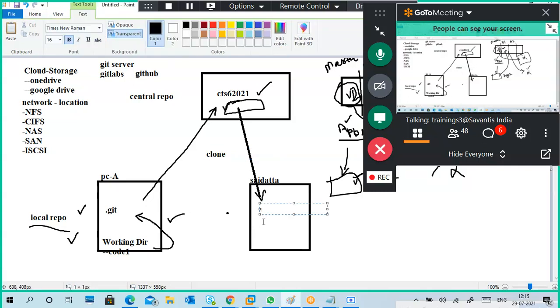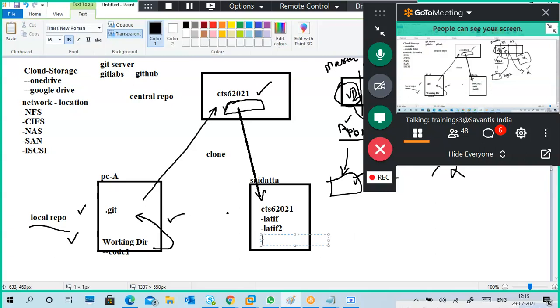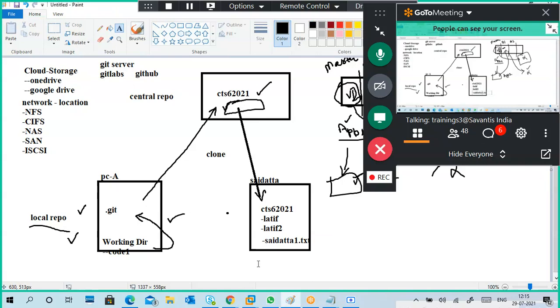Once you have taken the code, you will get your CTS6 2021 folder. Sorry, mistake. And you will get all my files. You don't need to do it now, later you can do it. Just for example only I'm showing. Create your own file or modify my file or anything, like SaiDatta1.txt. Okay, like this. I'm showing how to do it.